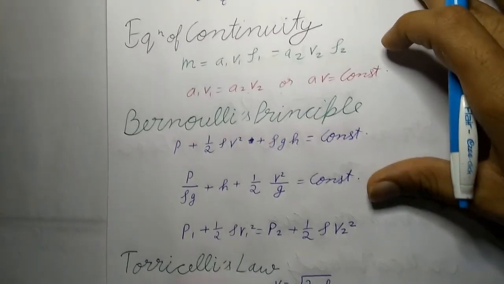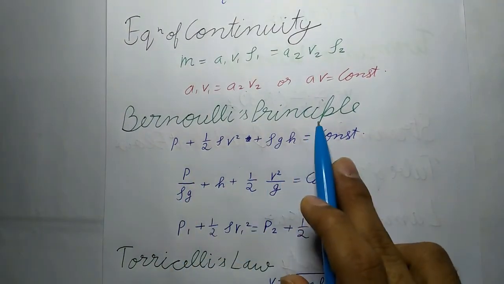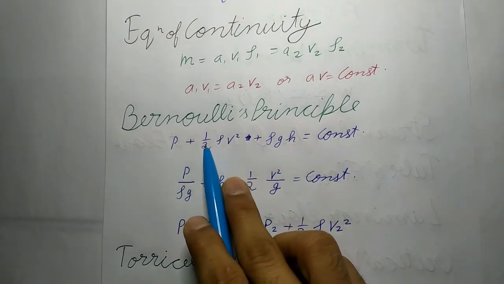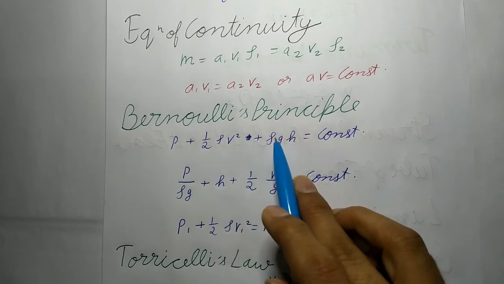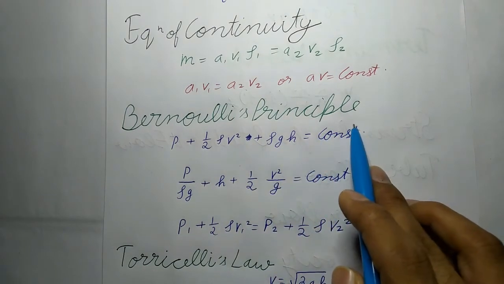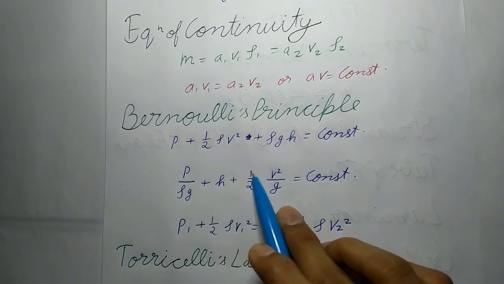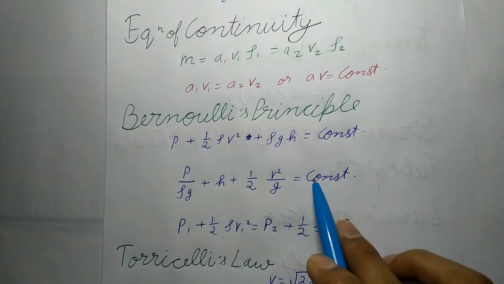Now, next is Bernoulli's principle. It states that the sum of the pressure energy, kinetic energy and potential energy per unit volume of an incompressible, non-viscous fluid in a streamlined irrotational flow remains constant along a streamline. Thus, P plus half rho V square plus rho GH equals a constant, or we can say that P upon rho G plus H plus V square upon 2G equals a constant.